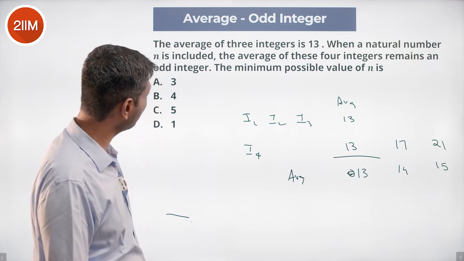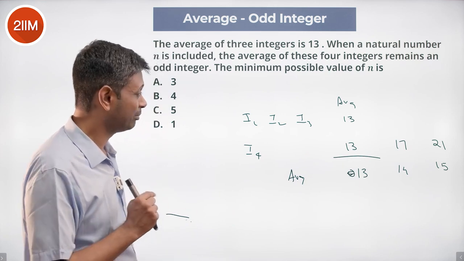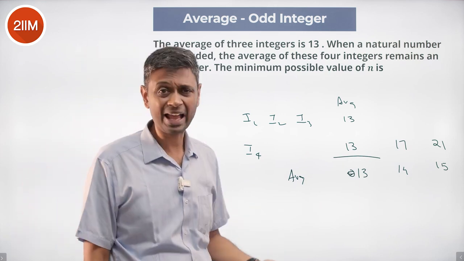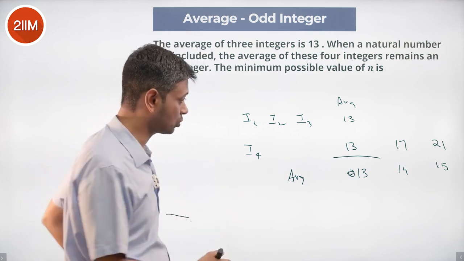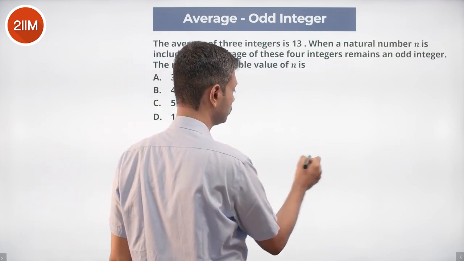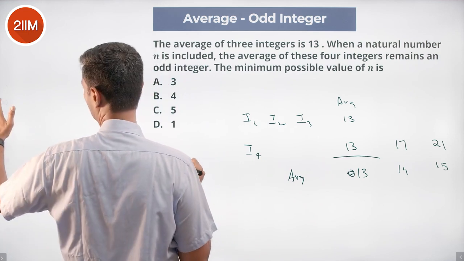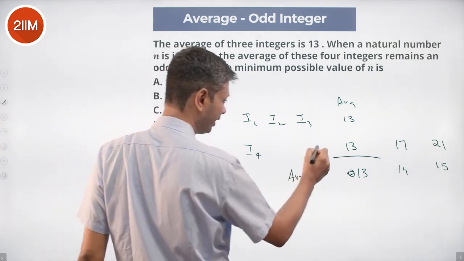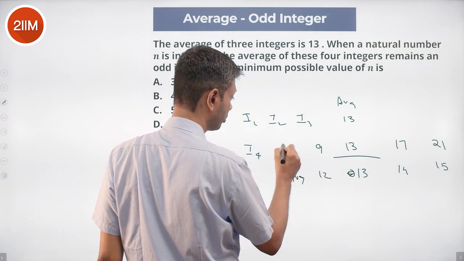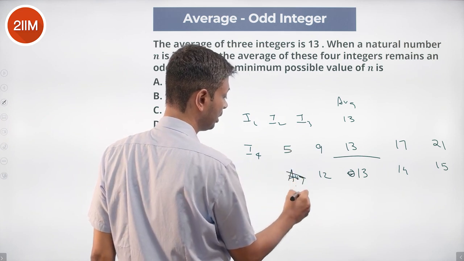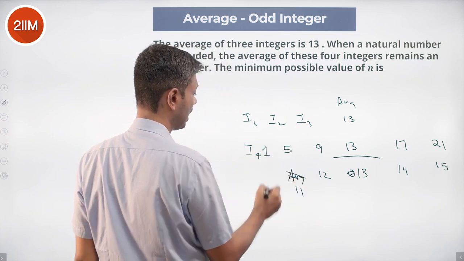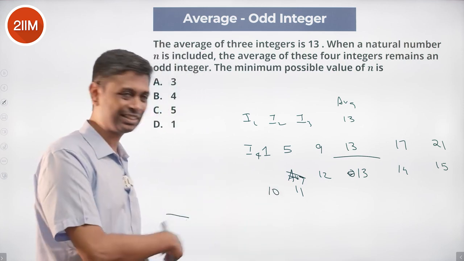The question says that it remains an odd integer, but it's not saying the average has increased, it could also be lesser. If I4 brings 9, the average will become 12. If I4 brings in 5, the average will become 11. If it brings in 1, the average will become 10. You cannot bring in less than 1.